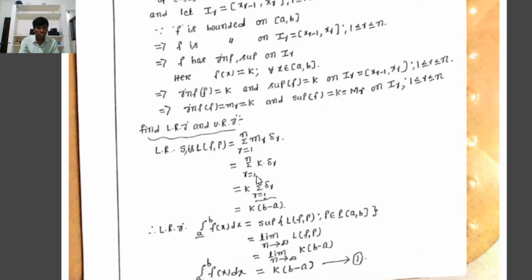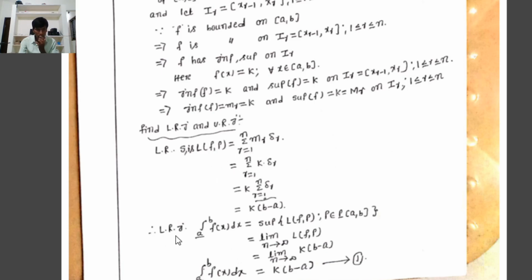The lower Riemann sum must be equal to k(b - a) for every partition, because any closed interval has an infinite number of partitions. Whichever partition we consider, P1, P2, P3 and so on, the lower Riemann sum must be equal to k(b - a).